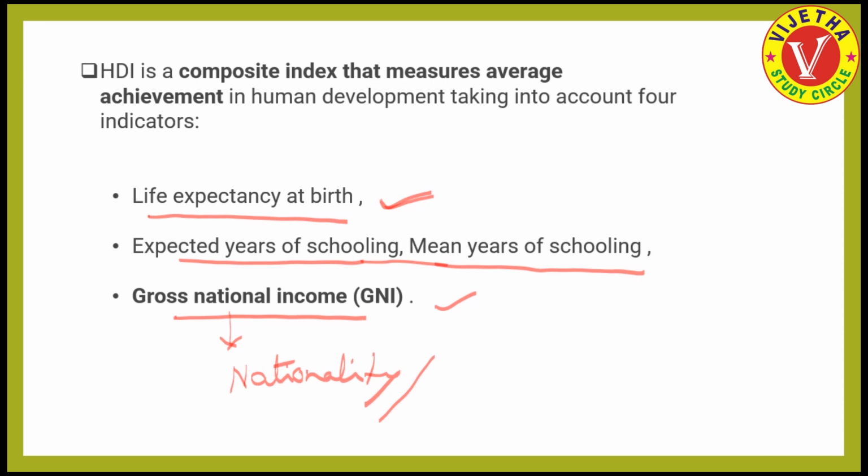That means the GNI takes the value of all the production of Indian nationals together, irrespective of the boundary or the territory they are living in. So the Human Development Report considers these indicators and releases regular reports on the country.